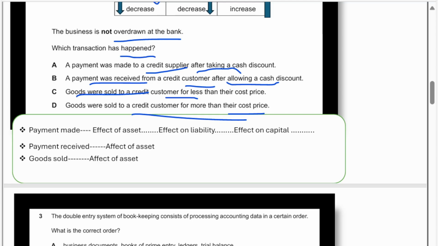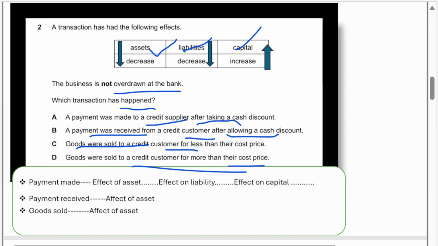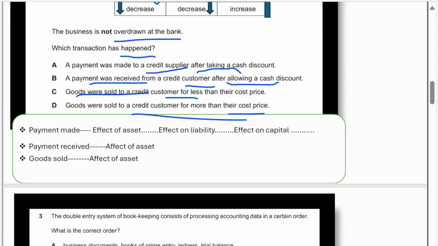The effect on assets will be a decrease because payment is made from the business. What about liabilities? Trade payables will obviously decrease because we are going to pay money to the supplier. Then the effect on capital: cash discount. The business is getting a discount from the supplier, so obviously capital will increase. So option A is the right answer.